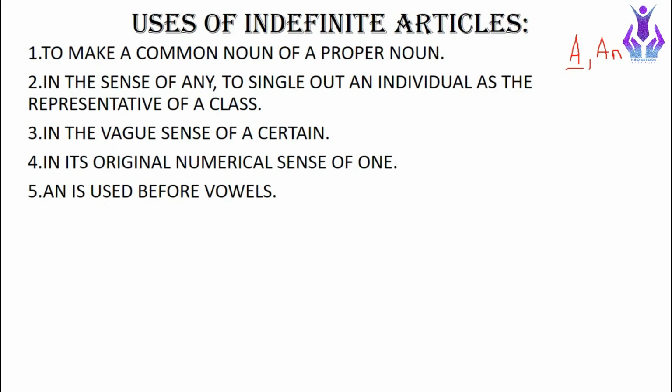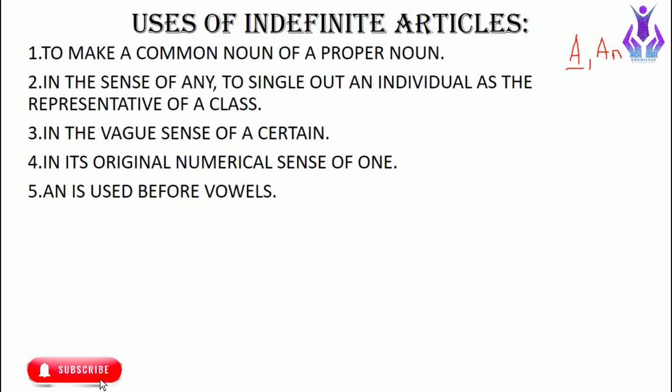The next is in its original numerical sense of "one." It means that when we put any numerical number, we put "a" along with it. For example, "a word to the wise is sufficient." Here, there are so many words, so to point it out in a singular numerical sense, we put "a" along with it. For example, "a word to the wise is sufficient."